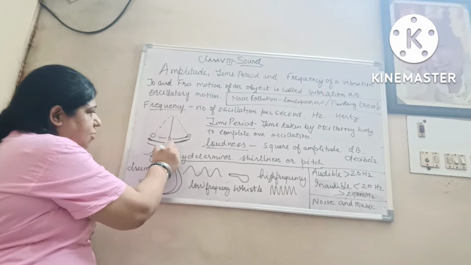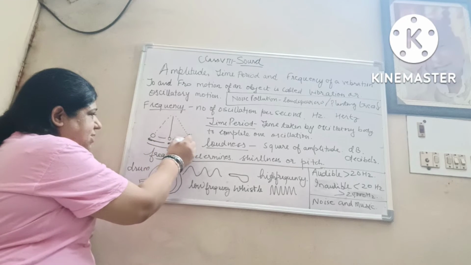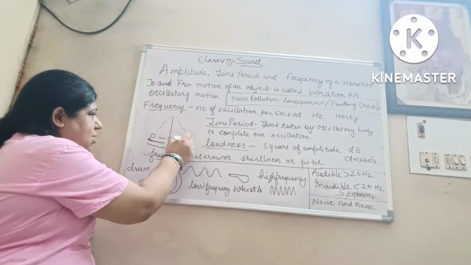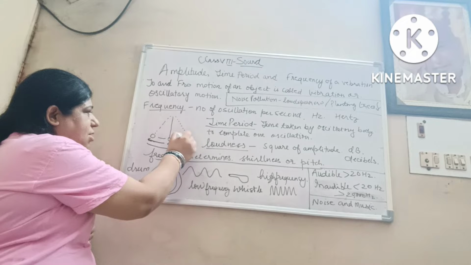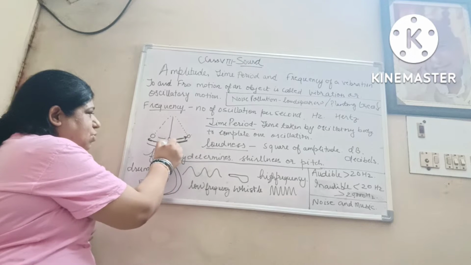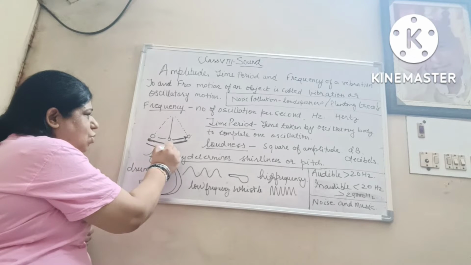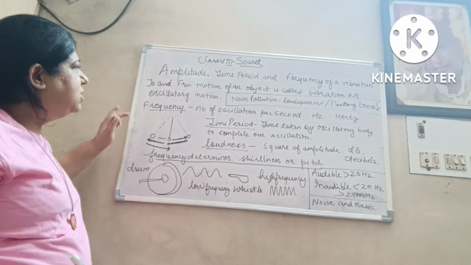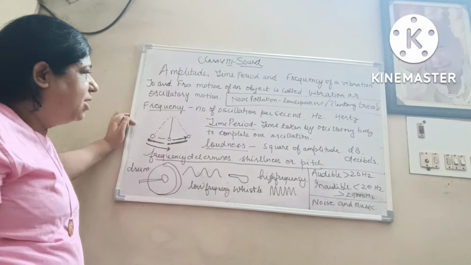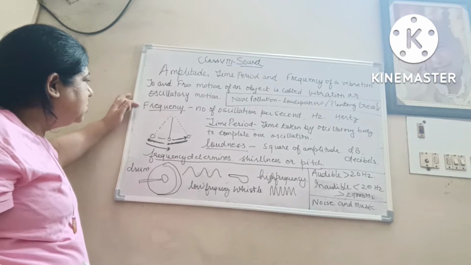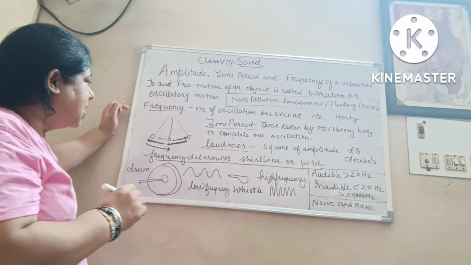From the mean position it goes to the extreme position, extreme to again mean, mean to the other extreme, and again to the mean position. This is to and fro motion. This is called vibration or oscillatory motion. Now comes frequency, the number of oscillations per second.